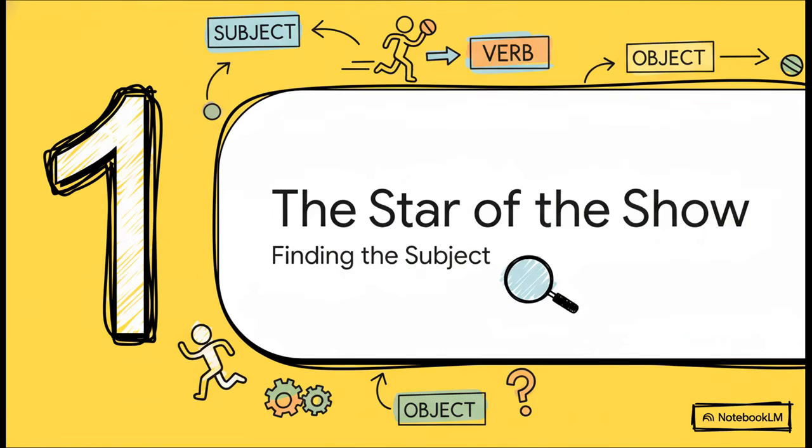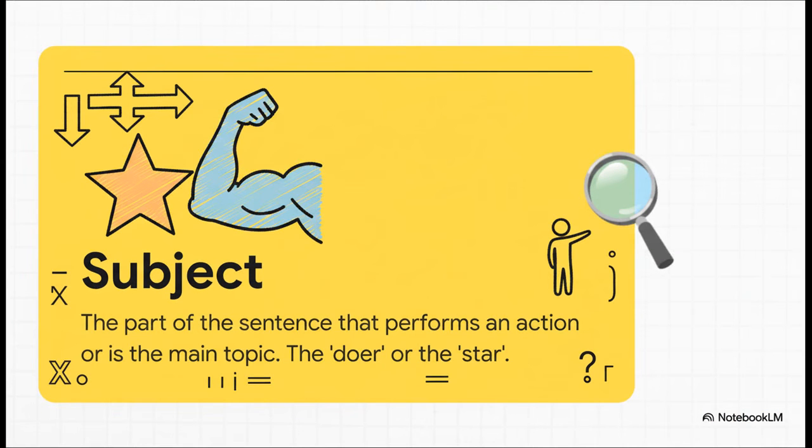Okay, first things first, we need to find our main character. You know, every story has a hero, a protagonist, right? Well, every sentence does too. And in the world of grammar, we call that hero the subject. So what exactly is a subject? Well, to put it simply, it's the person, place, or thing that's either doing something or is the main thing the sentence is about. Think of it as the doer, the engine that makes the whole thing go. It is, without a doubt, the star of the show.